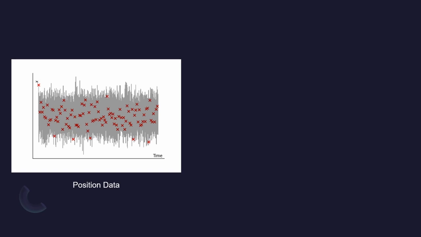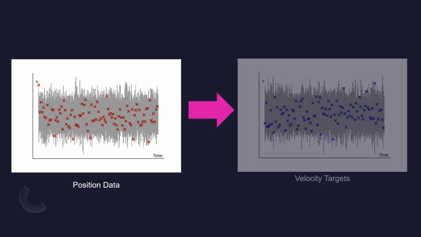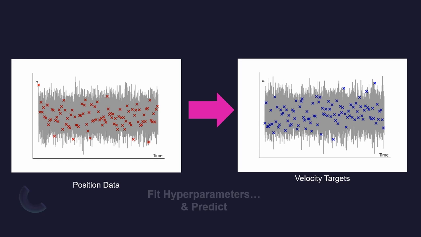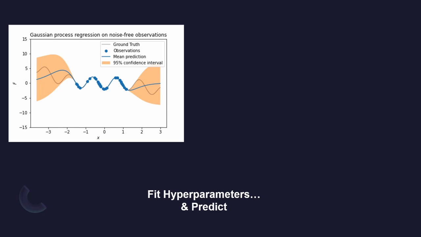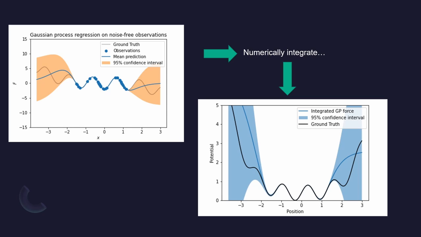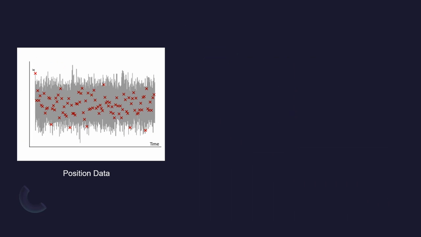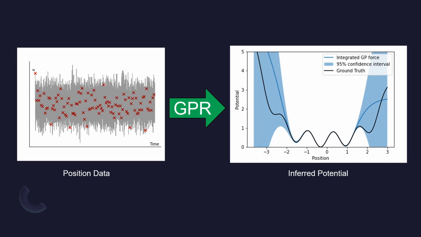Finally, we can put everything together. We started with noiseless position observations, from which we generate our velocity targets, fit hyperparameters, and then predict on new points. Finally, once we have this mean prediction for our forces, we can then take these functions and integrate them to obtain a guess of the underlying potential. To summarize very briefly, we have managed to go from observations of the position of a particle into an inference of the potential that this particle is being affected by, using some key ideas from Gaussian process regression.